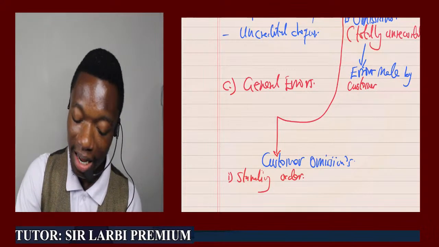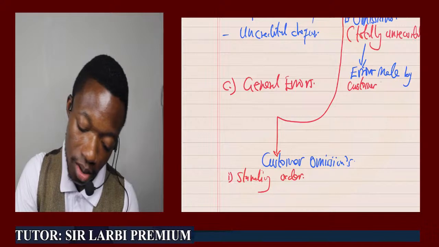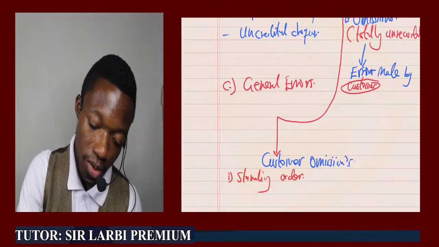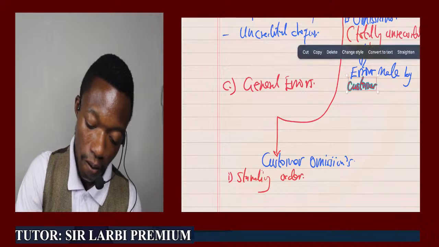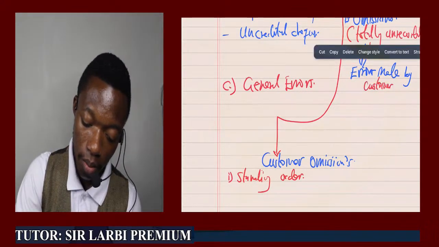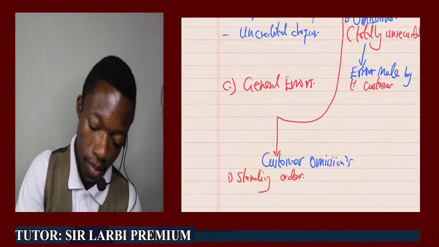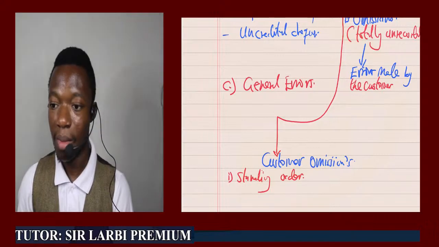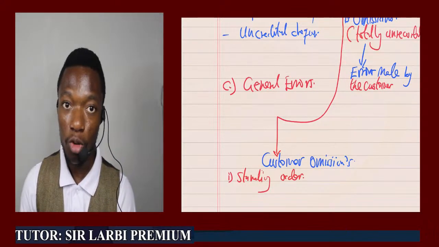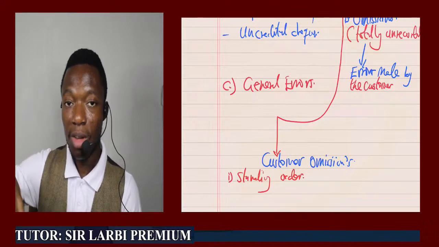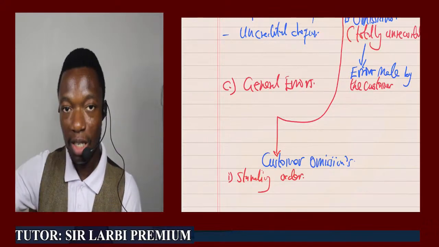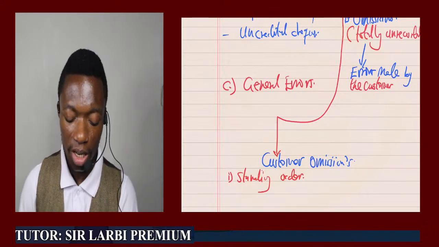Made by the customer of the bank. That is what an omission is. So there are errors that the customer failed to record in his cash book, but which have been recorded by the bank. So let's throw in that.